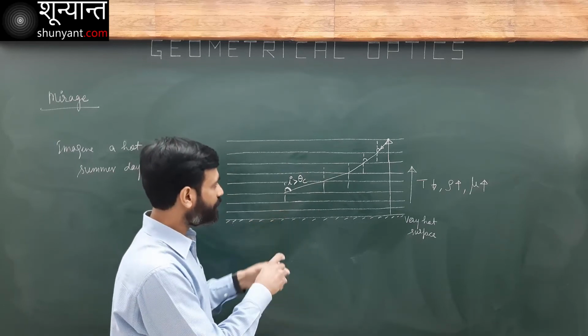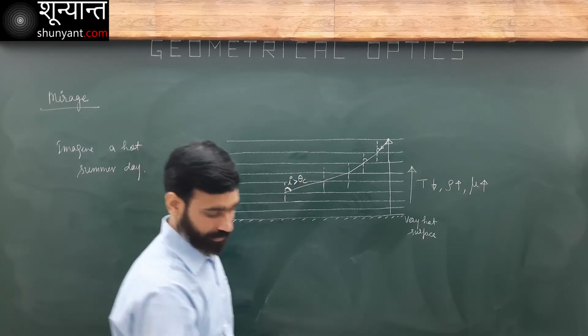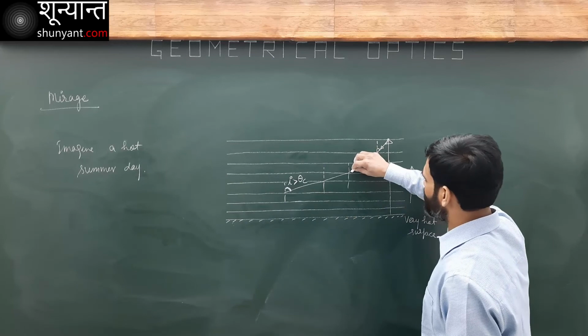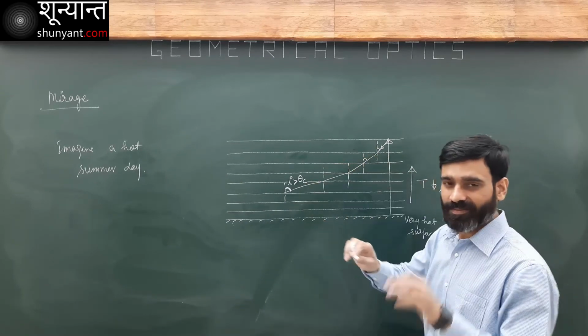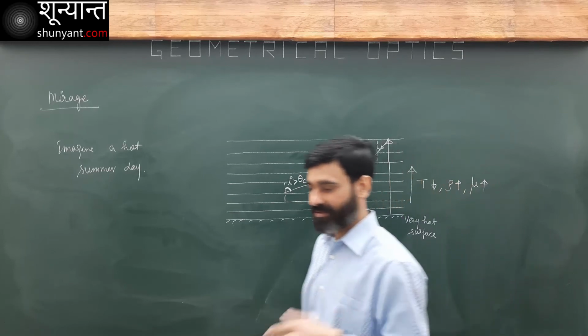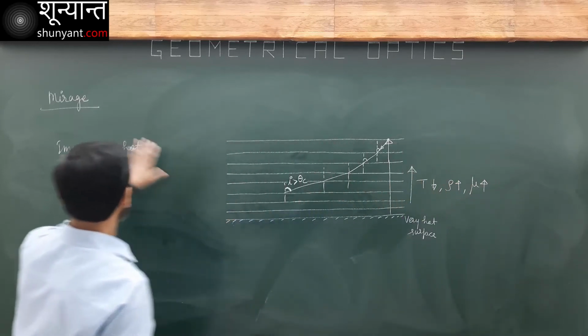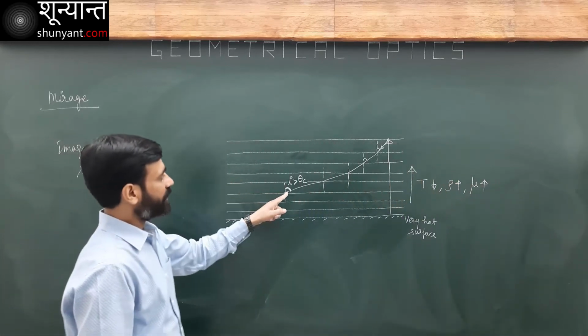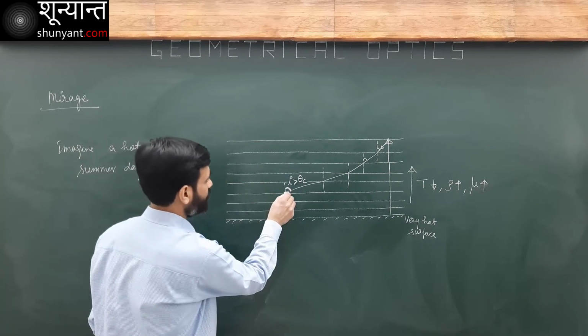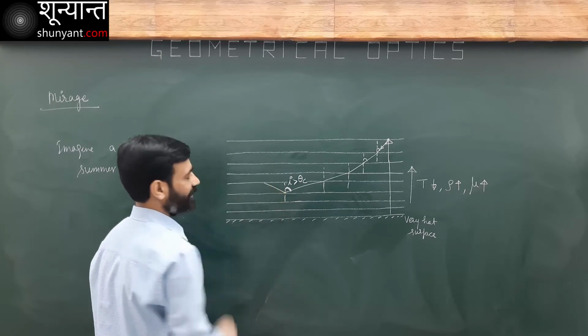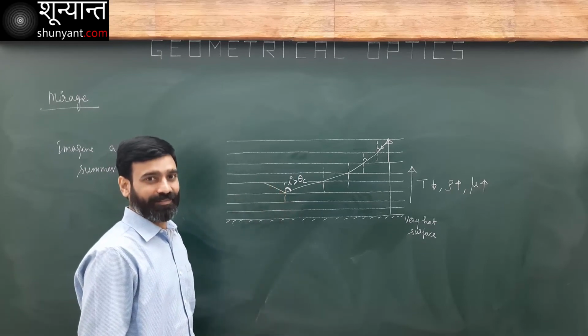The light keeps on bending away from normal. These are the normals. At some instant, it happens. That's why we have this phenomenon. This angle becomes more than critical angle. Then it starts going up.